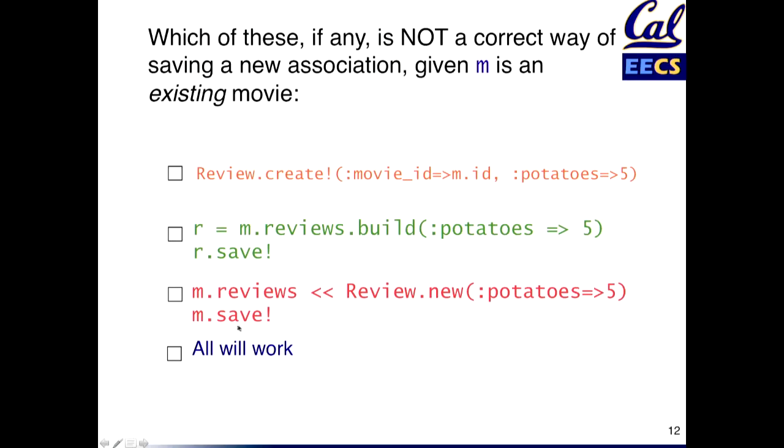So let's talk about this since I see there's some questions about it. Does the m.save sort of propagate in the same way that m.destroy can destroy its children? The question is, in the same way that m.destroy can destroy the owned objects, which is something we haven't talked about just yet, but we will, is it also the case that m.save will sort of save the reviews associated with a movie? That's a really good question, and the interesting answer is yes.